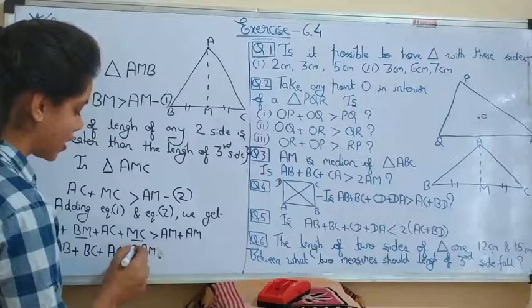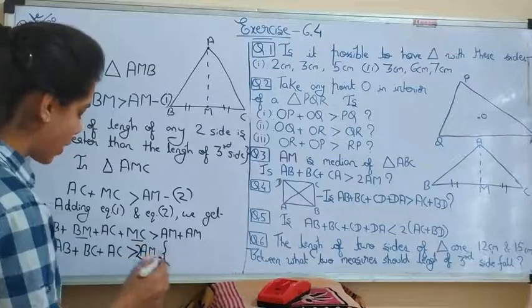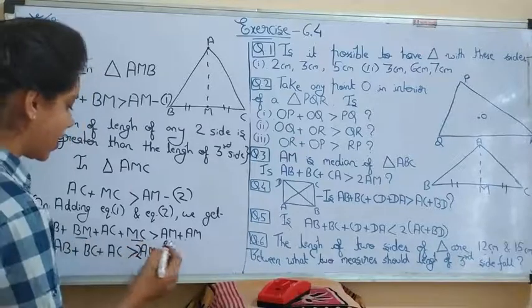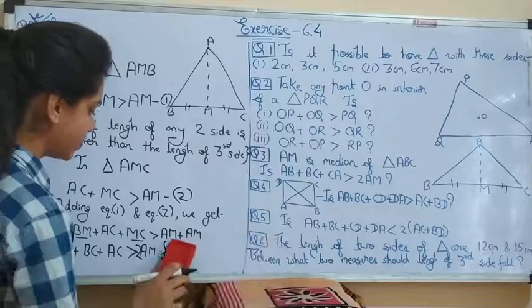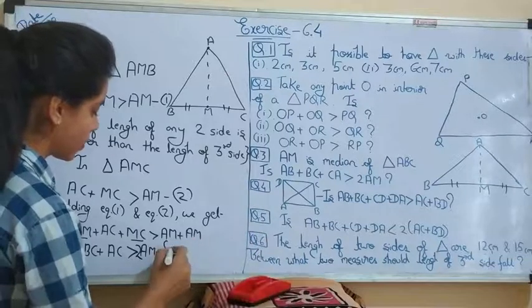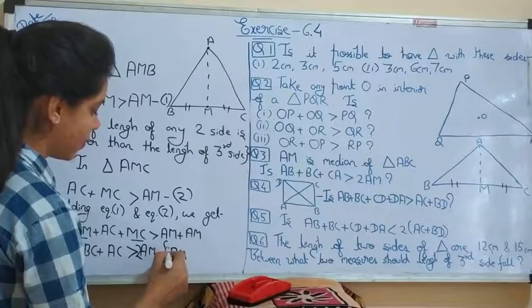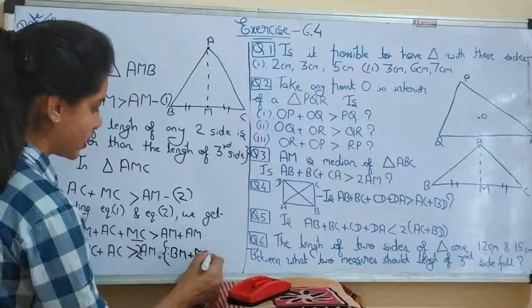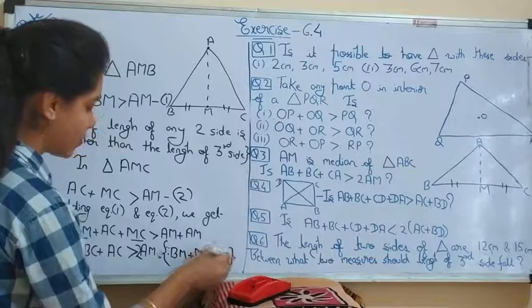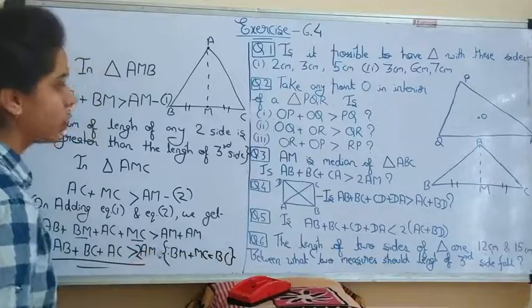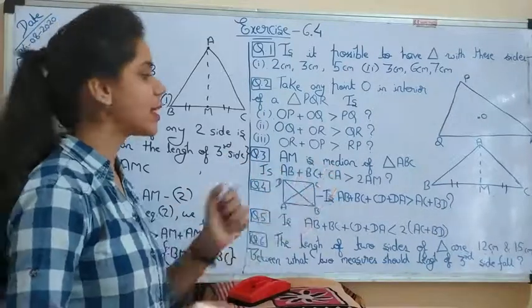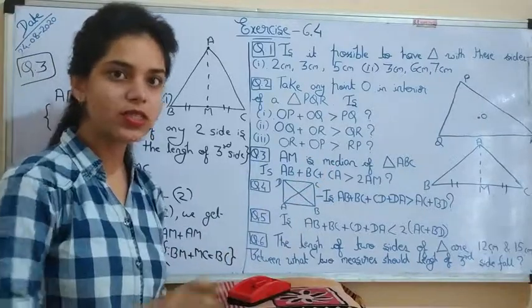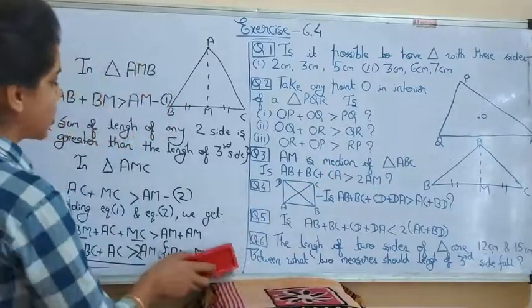AM plus AM is 2AM, and you can write the reason for BM and MC as: since BM plus MC is equal to BC. So in this way you can prove. So you can write it as yes, AB plus BC plus CA is greater than 2AM. Understood this thing? Now let's move to question number 4.